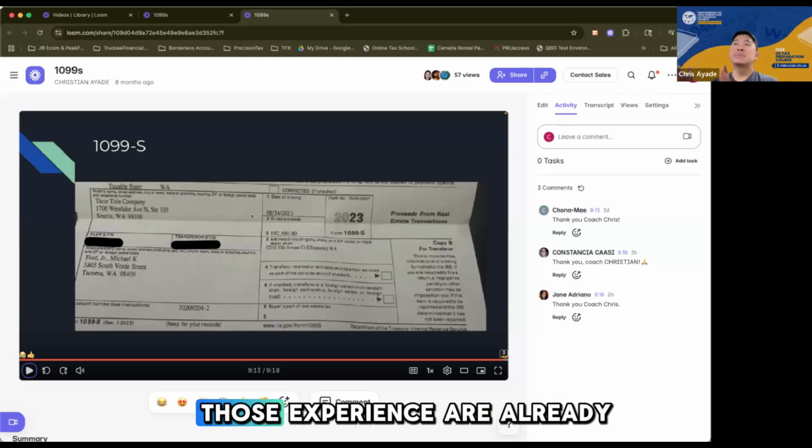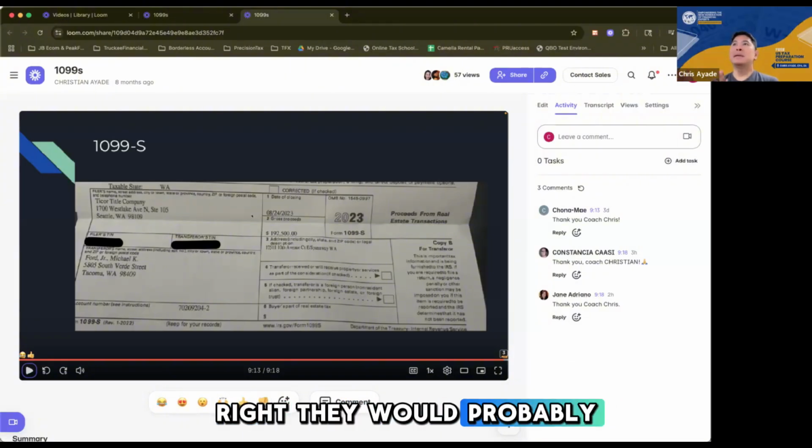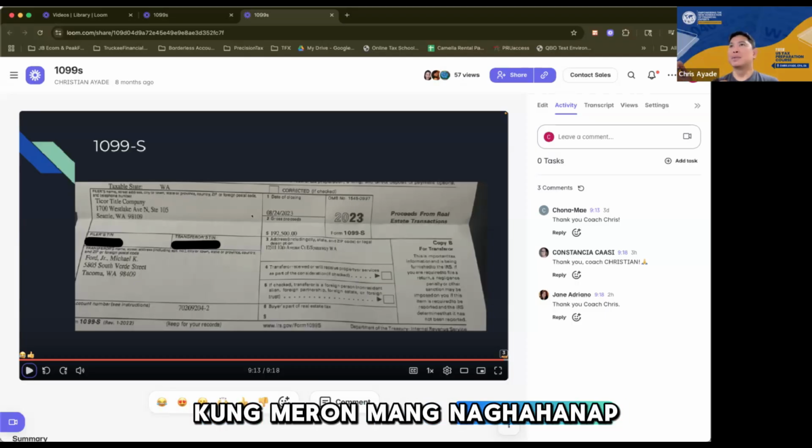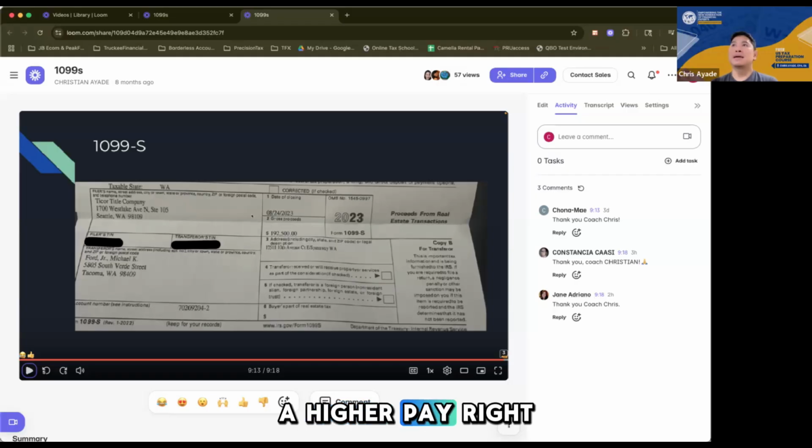Again, because most of those with experience are already working, right? If someone is looking for work and has experience, they're probably looking for a higher pay, right? But they're not actively looking. So these firms that are looking for tax preparers, unless they're looking for someone seasoned, they may be able to get one from the people who are already working as tax preparers.